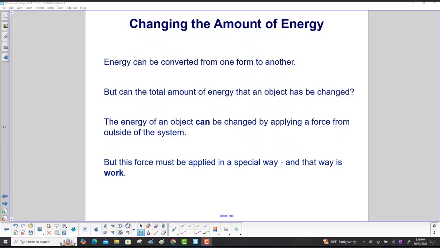Energy can be converted from one form to another. But can the total amount of energy that an object has be changed? Well, the energy of an object can be changed by applying a force from outside of the system. But this force must be applied in a special way, and that way is work.